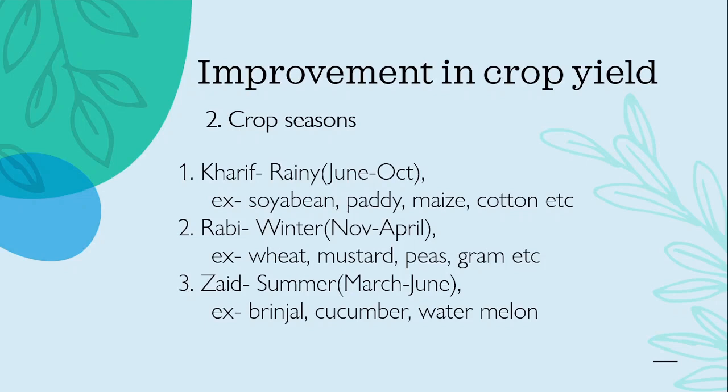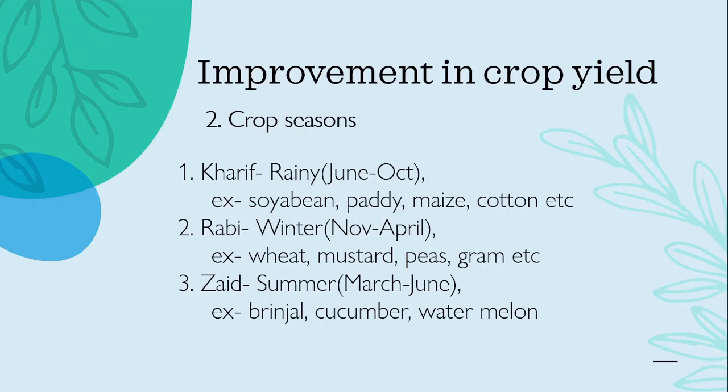And zaid is a summer crop, which is sown and harvested between March and June. Okay, so the examples are brinjal, cucumber, watermelon, muskmelon, etc.